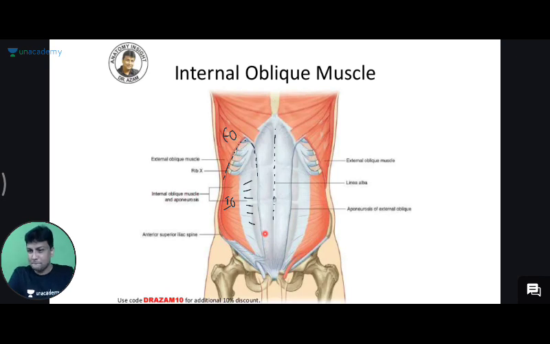So what? It will actually have the origin from here. It will be originating from there. But right now we are not taking the section there. हम लोग इस level पर वो section नहीं ले रहे हैं. We are taking the section at this level. I'm cutting my anterior abdominal wall at that level. After cutting transversely, we are seeing from above. हम लोग ना ऊपर से देख रहे हैं.